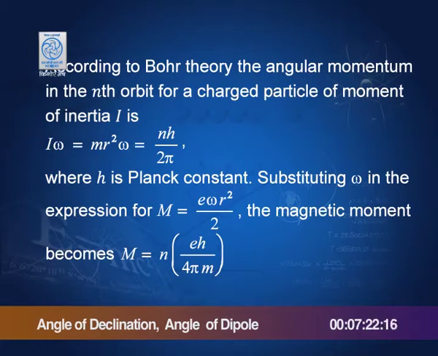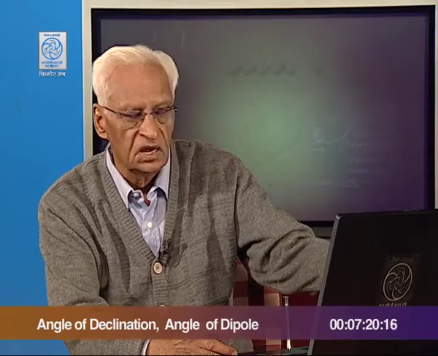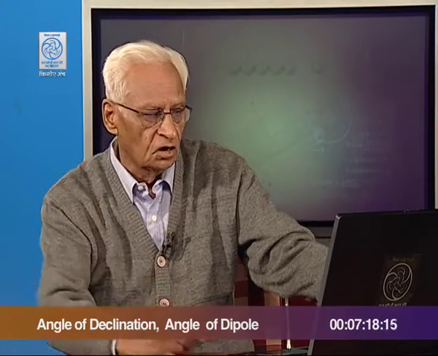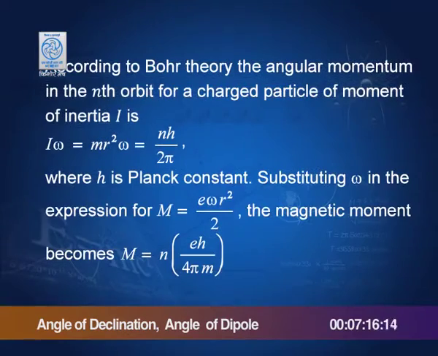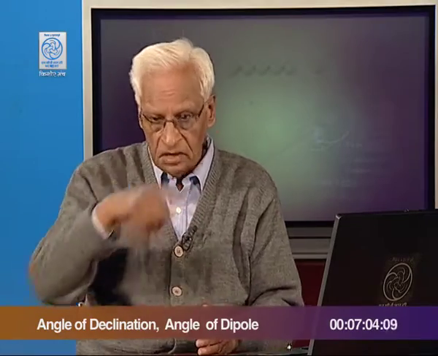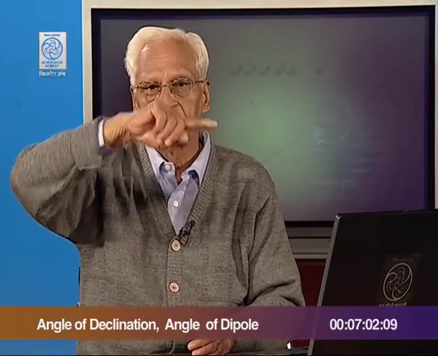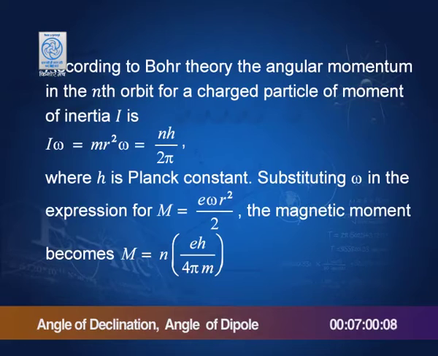And if I substitute omega in the expression for the magnetic moment of the electron, this is the expression for the magnetic moment. I am going to substitute omega from here, and I get M equal to n e h by 4 pi m. I have taken n outside because n can be 1, 2, 3, depending upon the orbit of the electron. So, in the first orbit, n equal to 1, this M is e h by 4 pi m.